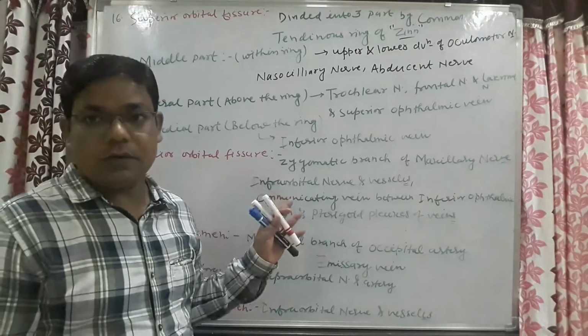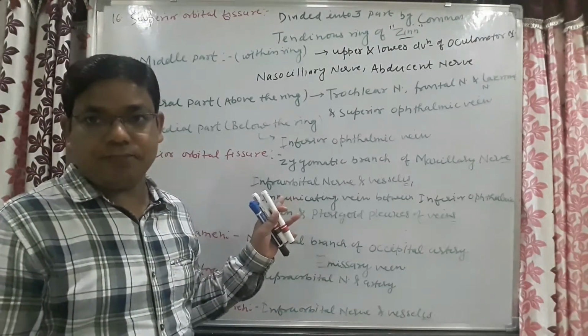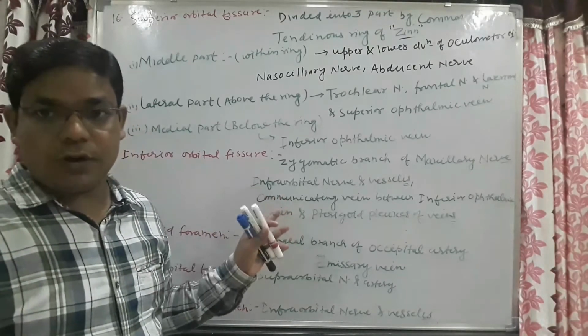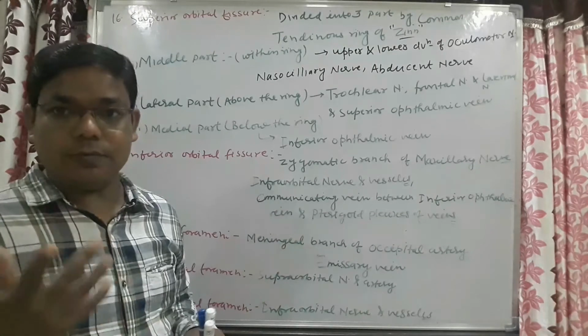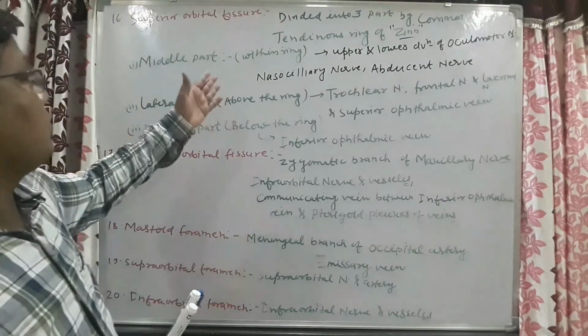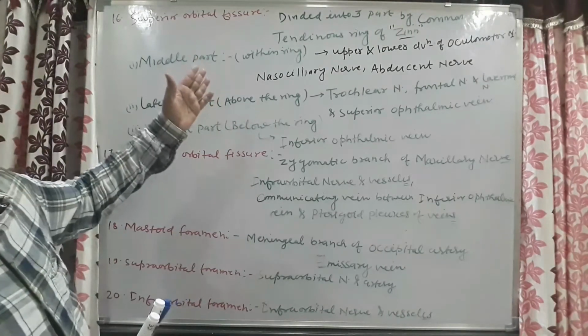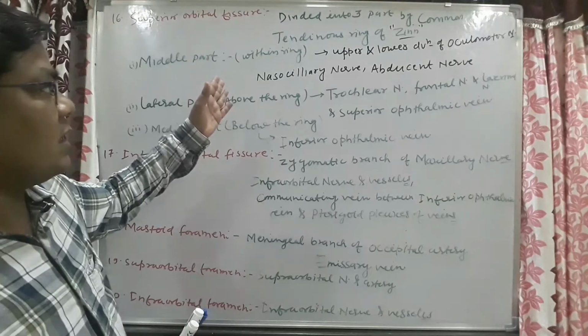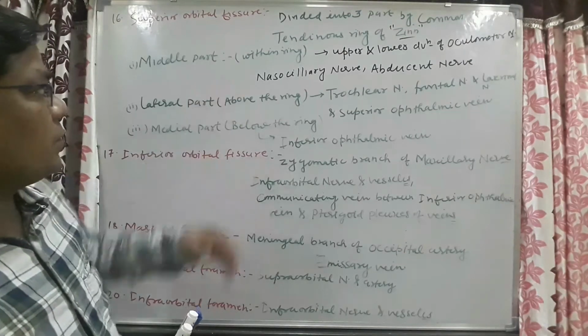These things will not leave you until your MBBS is over, or if you later become a surgeon, a maxillofacial surgeon, then these things will also not leave you.